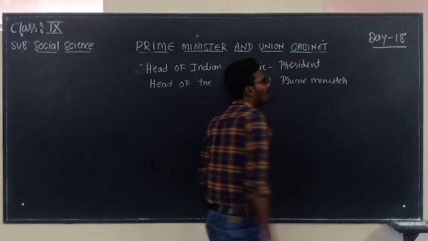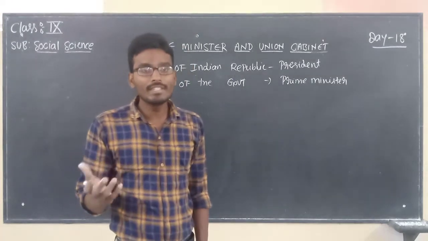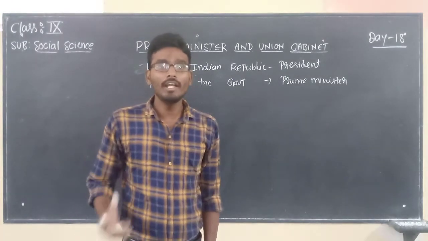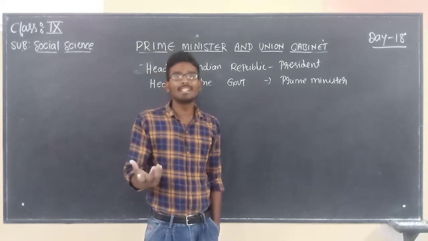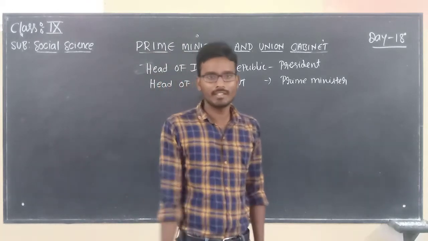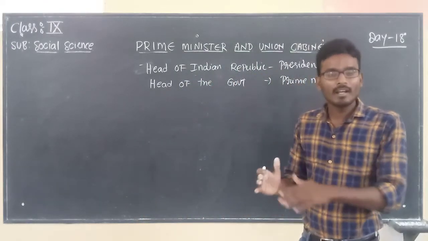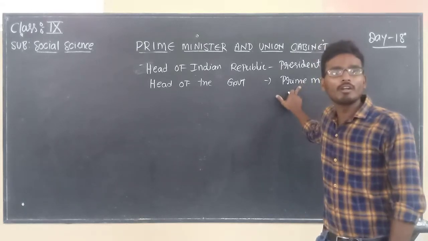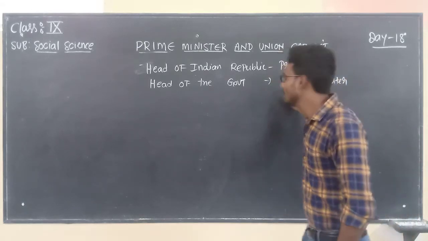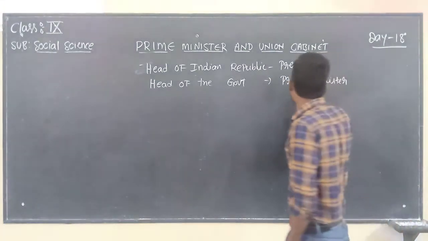Our constitution provides Prime Minister along with his cabinet in order to assist, in order to advise President in the administration. Our constitution provides cabinet along with its head as a Prime Minister in order to assist and advise. So what is the major function of a Prime Minister and his cabinet? They will assist.